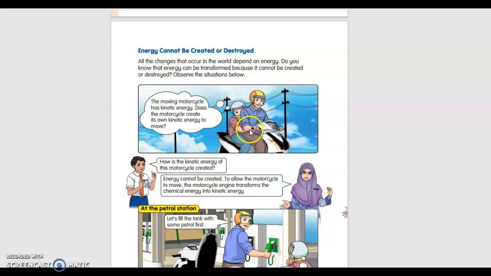For example, if you see this motor race, the moving motorcycle has kinetic energy. Moving means any movable object, we say it has kinetic energy. Does the motorcycle create its own kinetic energy to move? How is the kinetic energy of this motorcycle created? Energy cannot be created. To allow the motorcycle to move, the motorcycle engine transforms the chemical energy into kinetic energy. This is the answer.